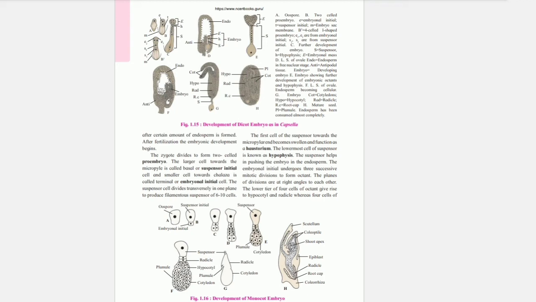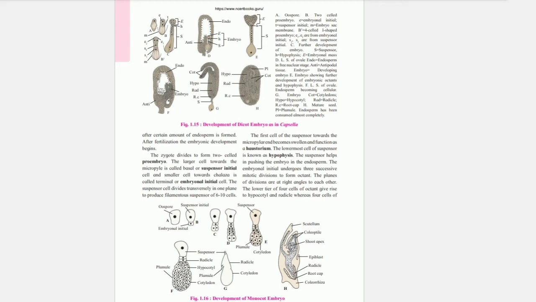The first cell of the suspensor towards the micropylar end becomes swollen and functions as a haustorium. The lowermost cell of the suspensor is known as the hypophysis. The suspensor helps in pushing the embryo into the endosperm.